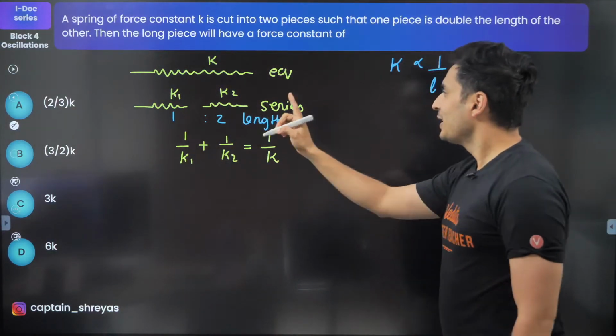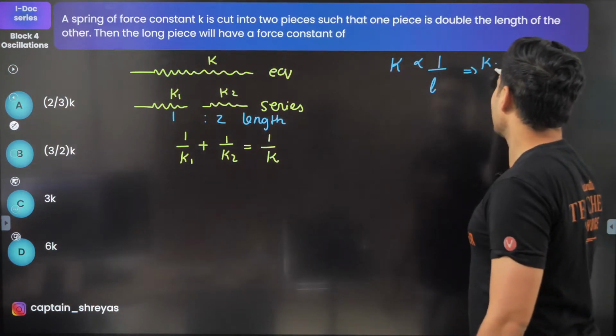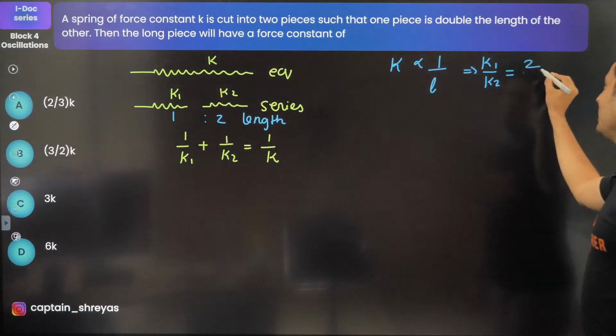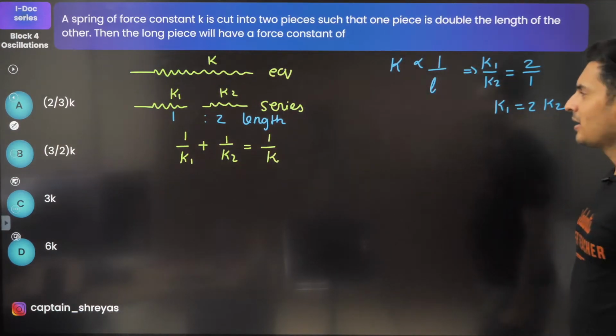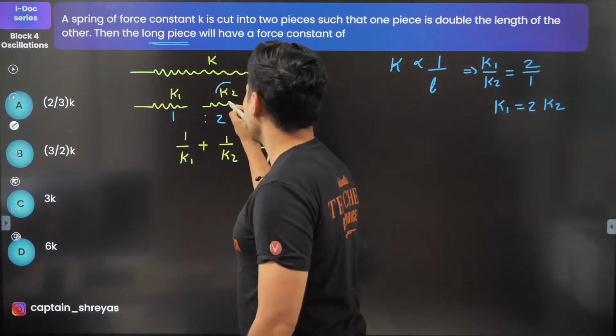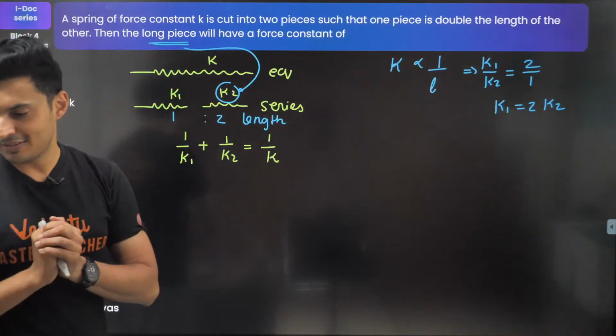So if the length ratio is 1:2, that means k1 by k2 will be 2:1. Rather, k1 will be twice of k2. Which is the longer piece? The longer piece is the one which is k2. Look at that. The one which has bigger length.